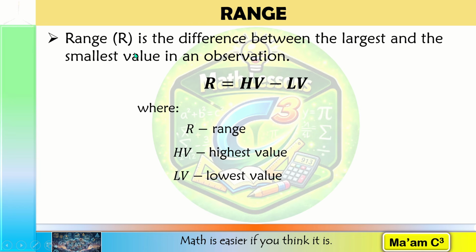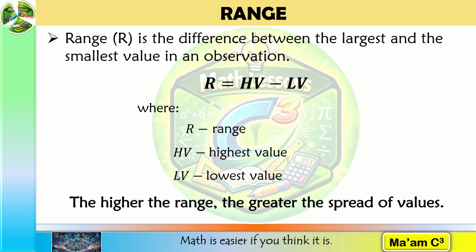The range gives us the full span of the data. A larger range indicates a wider distance between the endpoints. A smaller range indicates that the endpoints are close together. However, the range uses only two observations. It ignores every value between the minimum and maximum. So we must interpret it carefully.